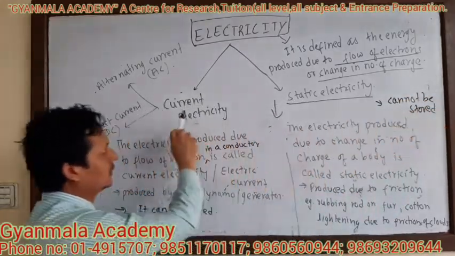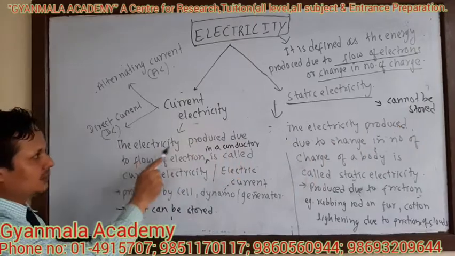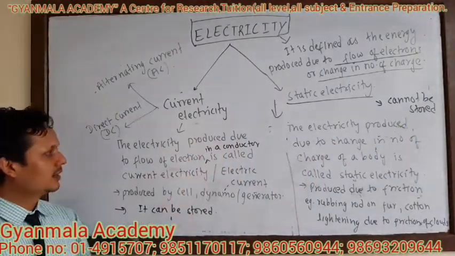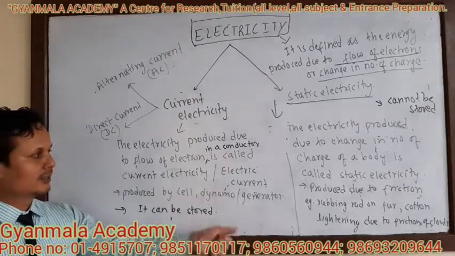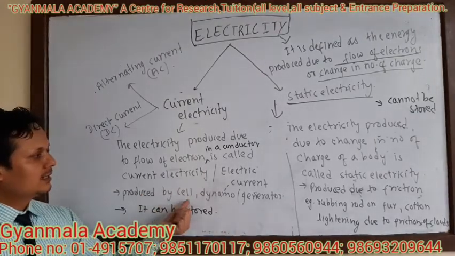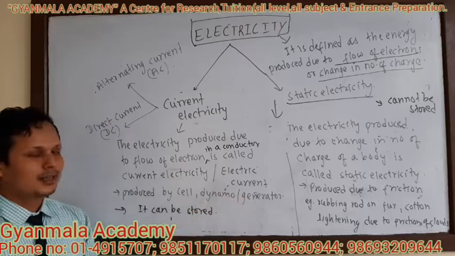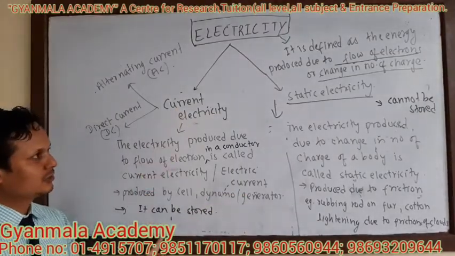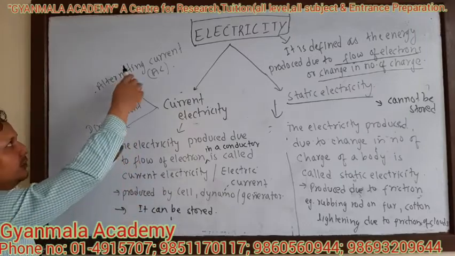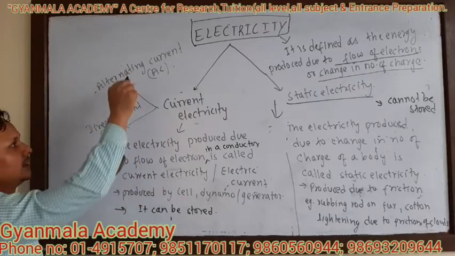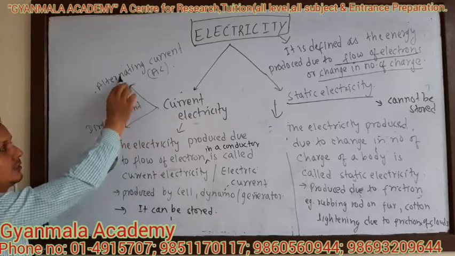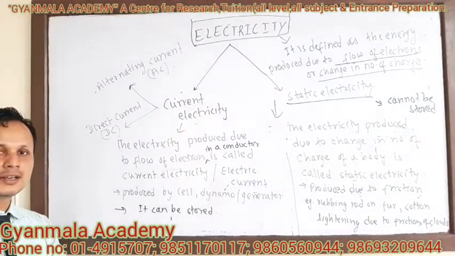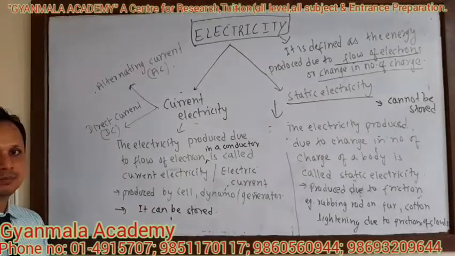But current electricity, the electricity produced due to the flow of electrons in a conductor, is called current electricity or electric current. It is produced by cell, dynamo, generator, etc. It can be stored. And we can divide current electricity into two types on the basis of change in polarity, whether it changes its polarity or it does not change its polarity.